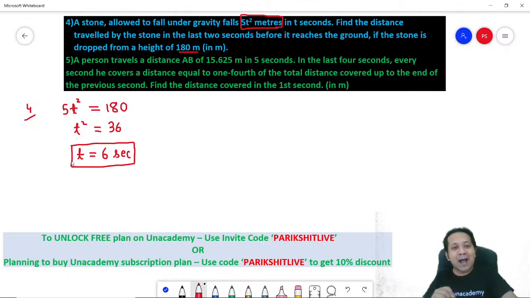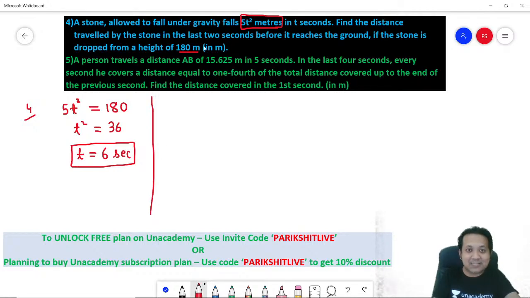Correct? Now they are asking you, find the total distance traveled by the stone in the last 2 seconds. Remember, the total time for which the stone travels is 6 seconds. So if I am talking about the last 2 seconds, it has got to be the 5th second and the 6th second. So how do you find out that? Total distance traveled in the last 2 seconds will be equal to distance traveled in 6 seconds minus the distance traveled in 4 seconds.